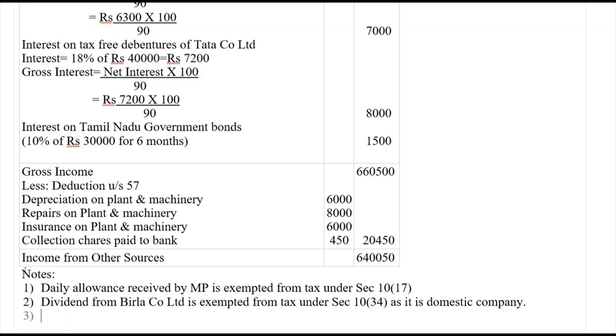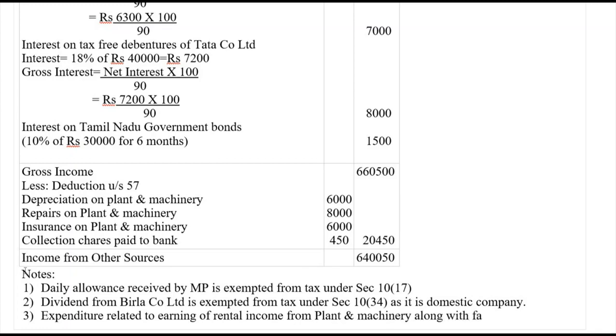Then the expenditure related to earning of rental income from plant and machinery along with factory building is deductible.